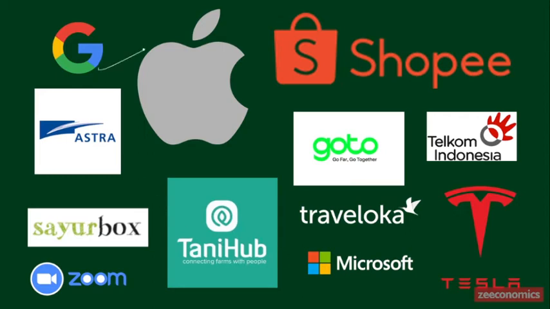Companies like Google, Apple, Astra International, Telkom Indonesia, Microsoft, Tesla, as well as Zoom are public limited companies. And for Sayurbox, Tani Hub, those are startups in agriculture, as well as Traveloka and GoTo, the merged company of Tokopedia and Gojek, they are categorized as private limited companies.